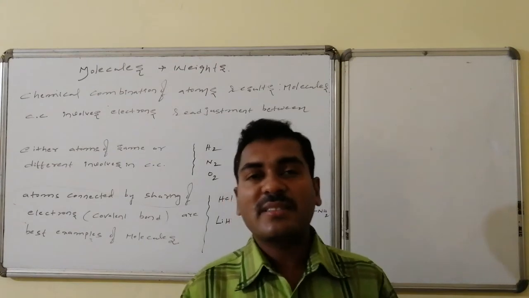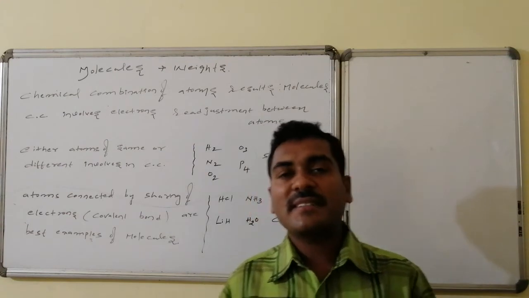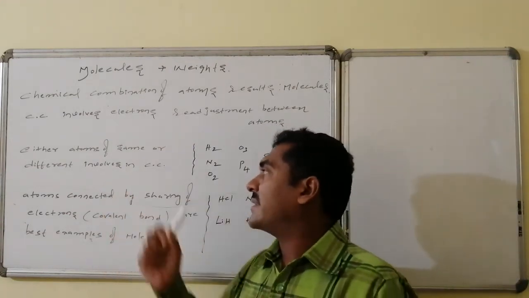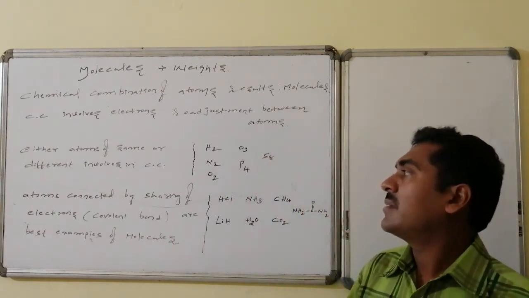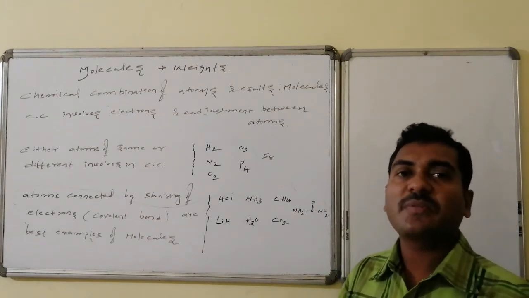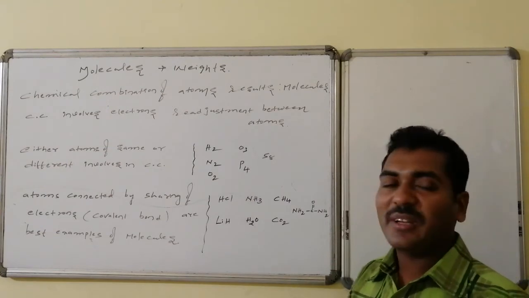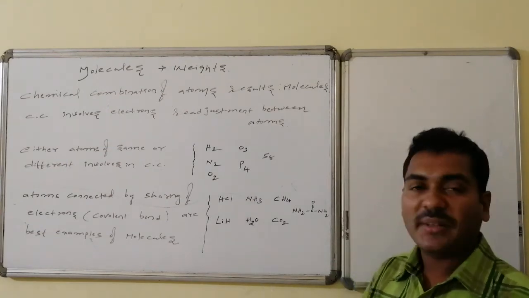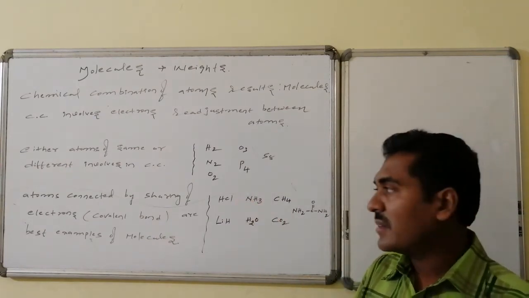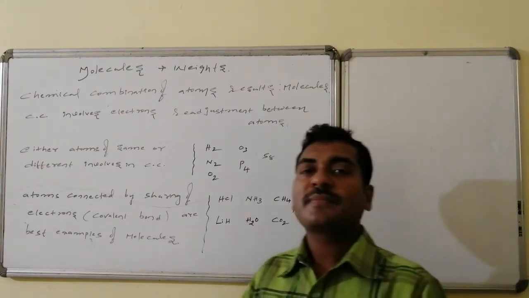In that chemical combination, either atoms of the same element, or otherwise atoms of different elements can also participate. So either atoms of the same or different elements involve in chemical combination, which leads to the formation of molecules. Suppose hydrogen molecule, nitrogen molecule, oxygen molecule, ozone molecule, phosphorus molecule, sulfur molecule, these are all homoatomic molecules. Whereas atoms of different elements